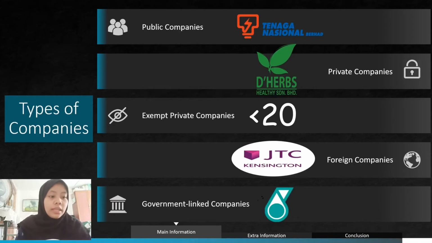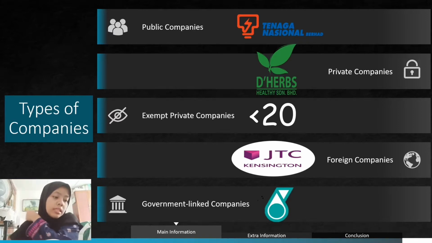The first one is public company. A public company is a company whose shares are traded freely on the stock exchange, for example, Tenaga Nasional Berhad. For the second one, private company, a company whose shares may not be offered to the public for sale, which operates under legal requirements, for example, deals.